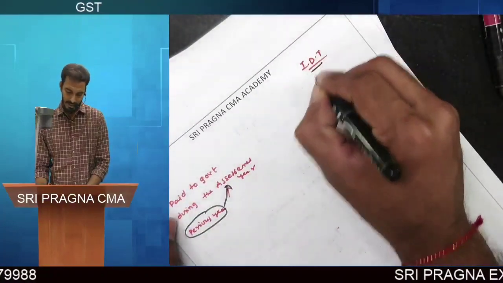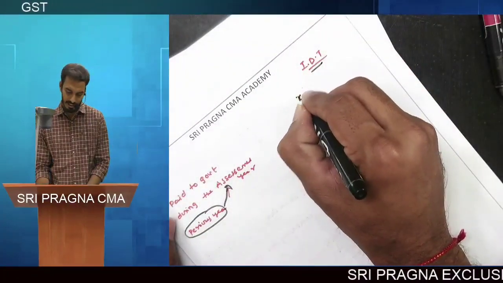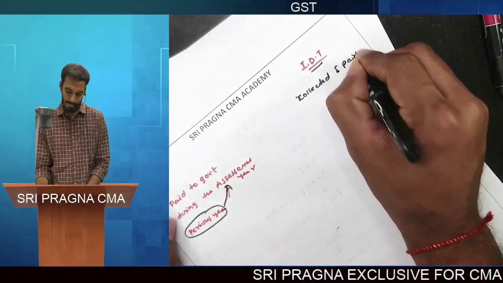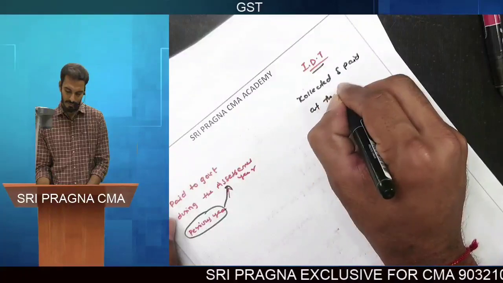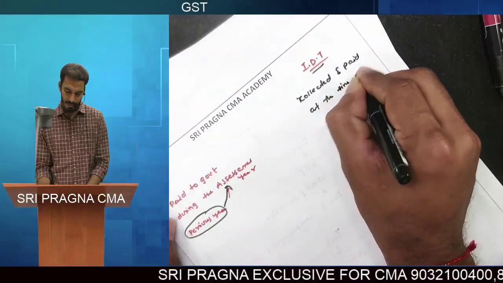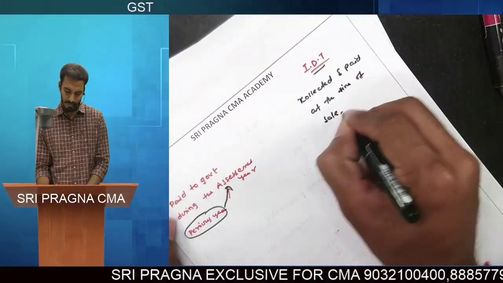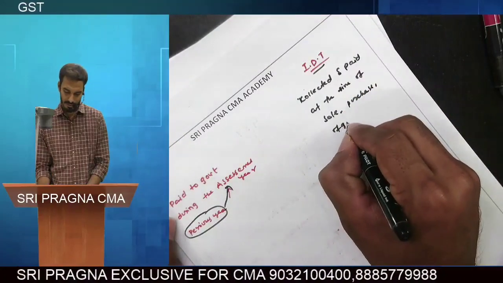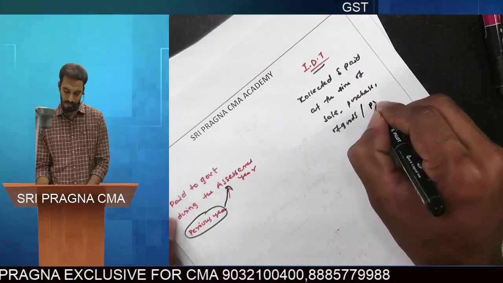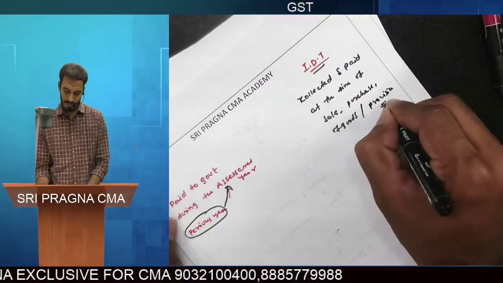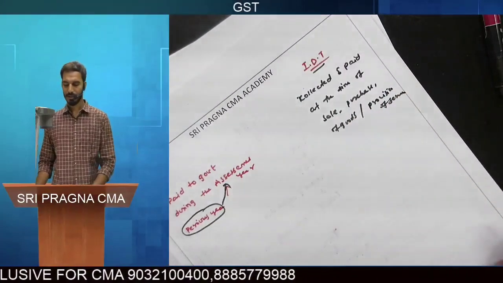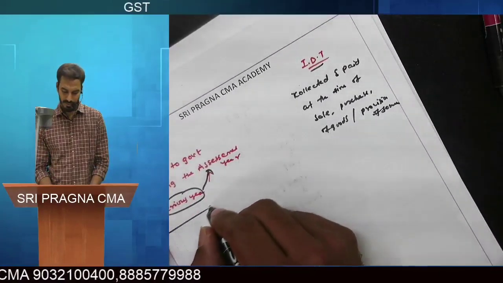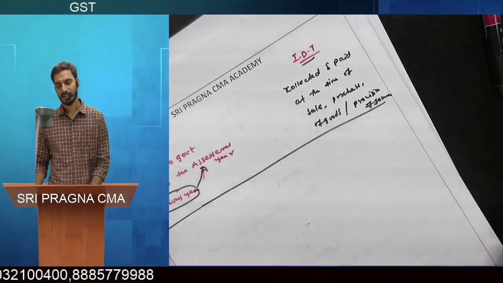Coming to the indirect taxes, the tax is to be collected and paid at the time of sale or purchase of goods or provision of services. Sale or purchase of goods or provision of services. So these are a few characteristics between direct taxes and indirect taxes.